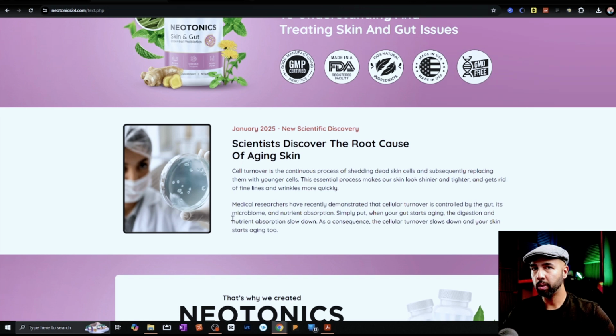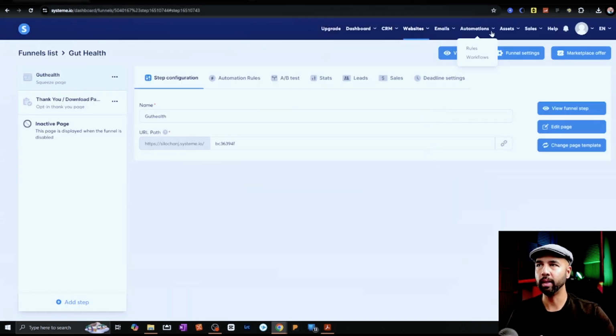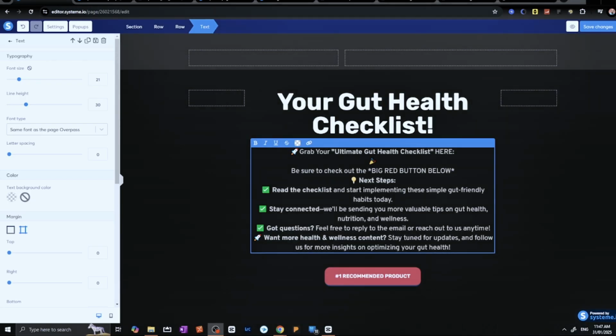And that's pretty much set up, except one thing we forgot to do. And that's to make sure that they get the actual PDF. And I'm going to show this option of delivering the PDF because it is the easiest option. It has the least setup time. It just makes things simple. And what's involved really is just putting a link on this page. I changed up the text here a little bit to say, grab your ultimate gut health checklist here. Well, this would just be text. And to make it a link, I have to highlight it. Click this button here, which can convert it into a link.